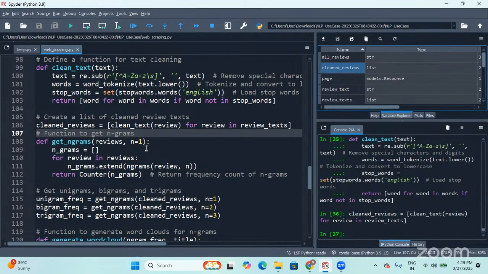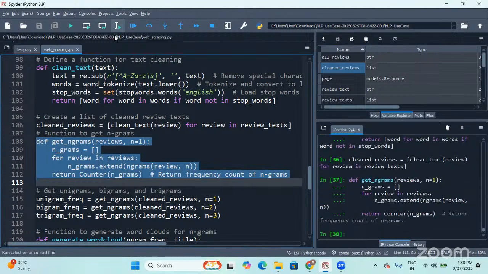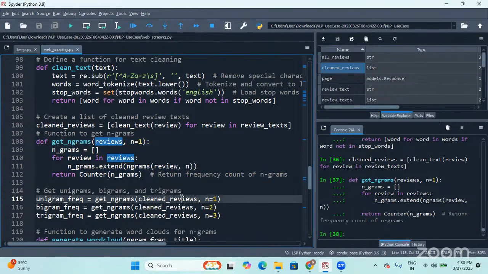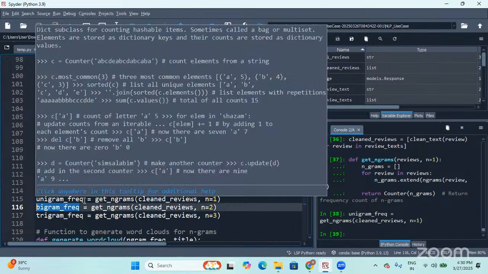Okay, so let me also define the function here for creating the grams. Okay, once after creating the function, now I'll use it on my cleaned reviews. So on this output, I'm passing the reviews, and I'm also passing the n value. So initially, I'll go and create unigrams. So that means all your text will be converted to only a single word. Okay, so let me execute, and you're storing in unigram underscore freq.